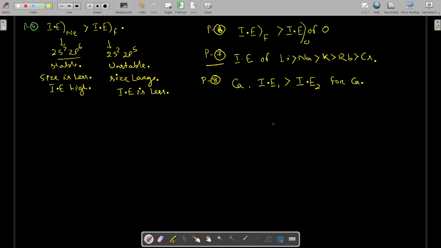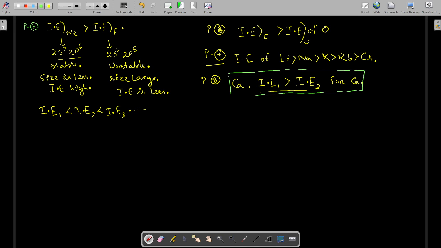But the general trend is that ionization energy 1 is always less than ionization energy 2, which is less than ionization energy 3, like this. Yes or no? But this is not true for all cases. Here is an example where the first ionization energy of calcium is more than the second ionization energy of calcium.